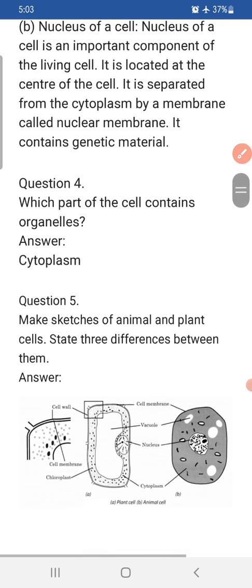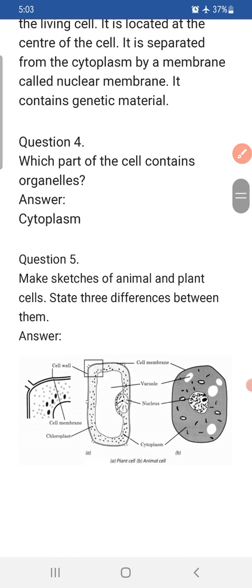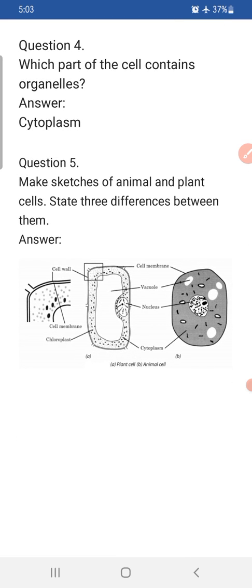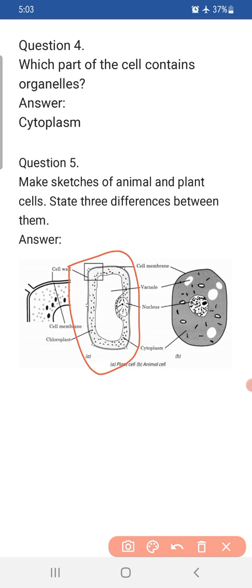The next question, question number 4: which part of the cell contains organelles? We have just discussed, children, that the cytoplasm is the part which has all the different organelles. Next question: make sketches of an animal and a plant cell and state 3 differences between them. So this is the image from your textbook, children. This one is the plant cell and this is the animal cell.